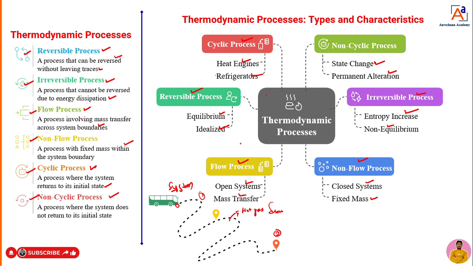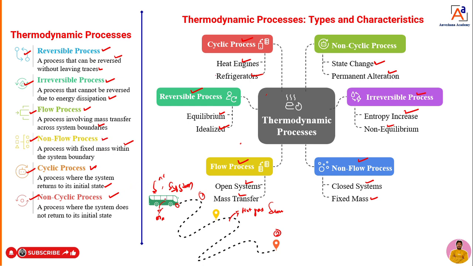Okay, fine. Flow processes now. What are flow processes, dear students? As I told you, whenever you supply air and combustion happens, the emission comes out. That means a certain amount of mass of gas is coming out of the system and entering the surroundings. During a process, if mass crosses the system boundary, we call that a flow process. A process in which mass transfers from the system to the surroundings is known as a flow process. If there is no mass transfer from the system, we call it a non-flow process.